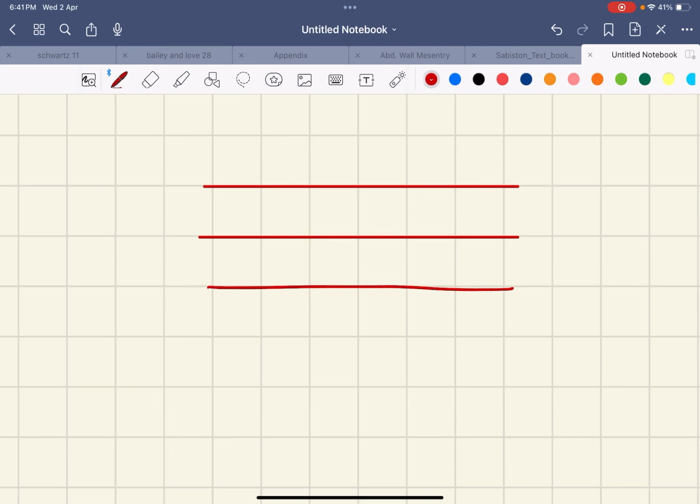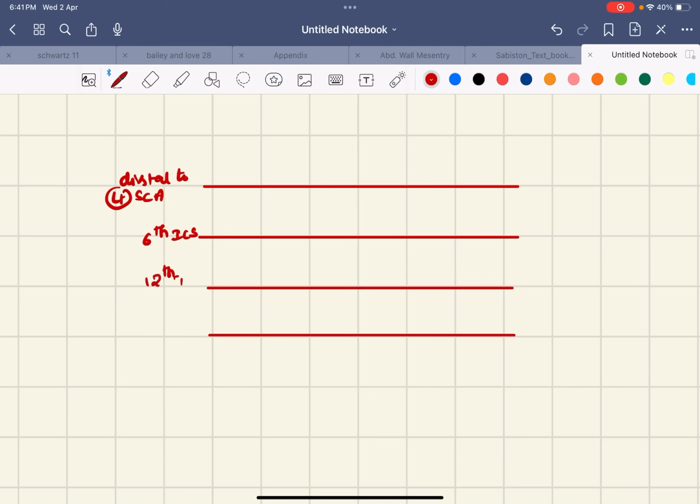This level is distal to the left subclavian artery, and this is the 6th intercostal space. This is the 12th intercostal space level, nothing but the diaphragmatic level, and this is the renal bifurcation level, and another level is the aortic bifurcation level.